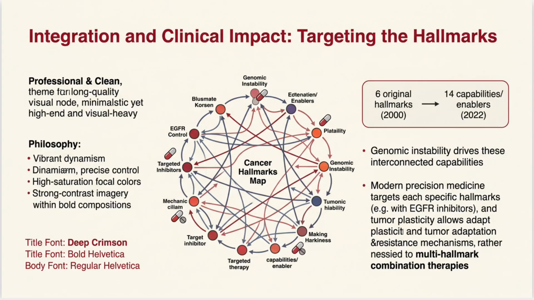While modern precision medicine targets specific individual hallmarks, such as using EGFR inhibitors, tumor plasticity and adaptation mechanisms mean that resistance often develops. Because of this dynamic resilience, tackling advanced malignancies increasingly necessitates multi-hallmark combination therapies rather than single-target approaches.